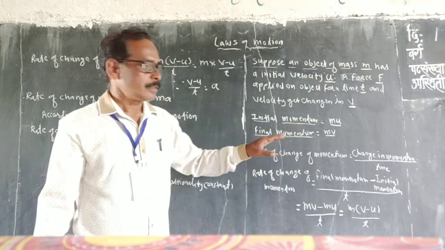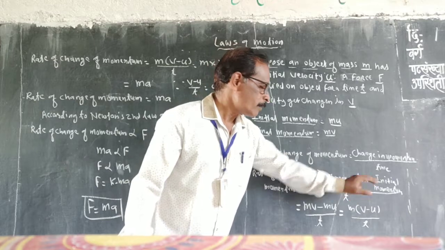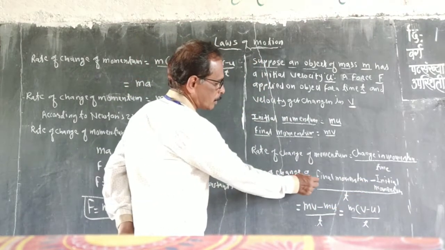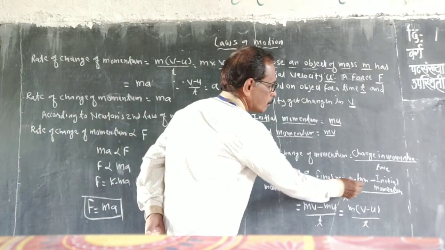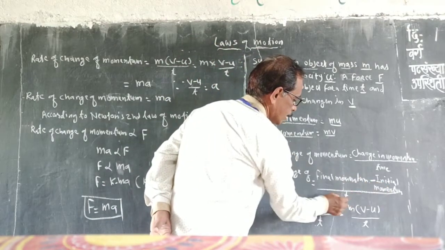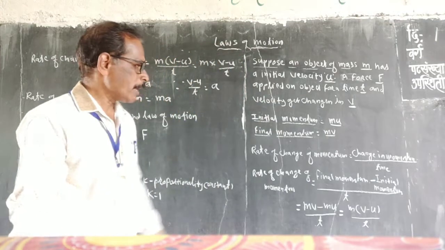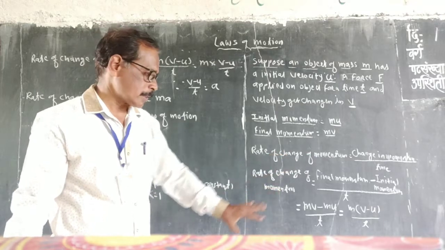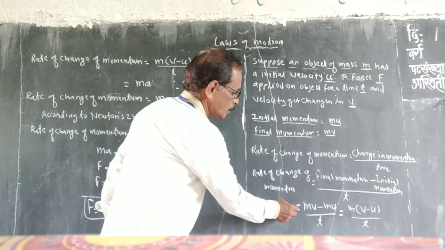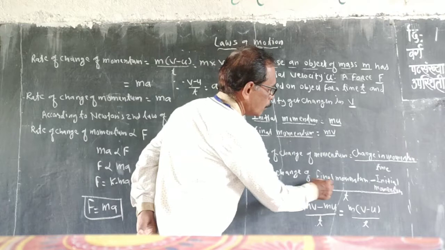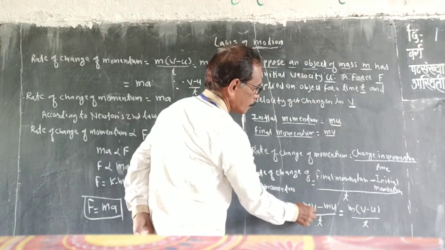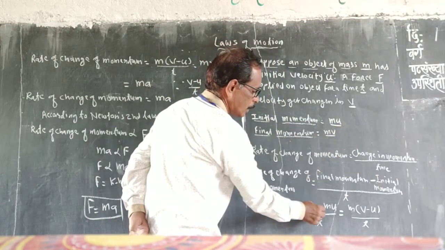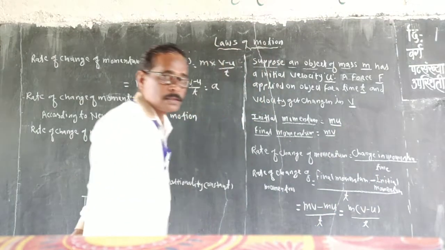So the rate of change of momentum is equal to the final momentum minus the initial momentum, divided by t. The final momentum is mv and the initial momentum is mu, so it is (mv minus mu) divided by t.